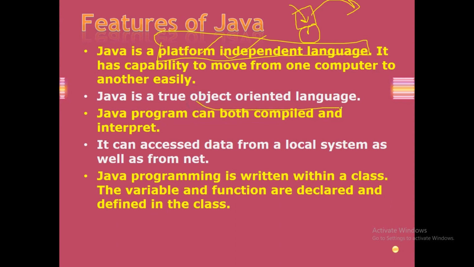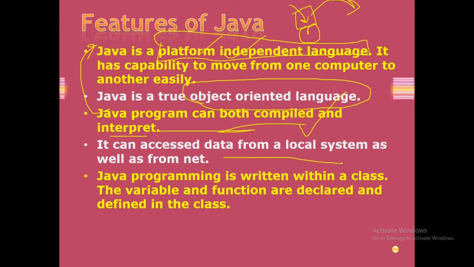Java is a true object oriented programming language. We can say that it's a 99% object oriented programming language. Why not 1%? Later on you will get to know when you study the wrapper classes and all those things. A Java program can be compiled and also interpreted, and that platform independence is possible because of this feature. It can access data from the local system as well as from the net. As we know it's platform independent, so it can access data from the local PC and from the internet also.